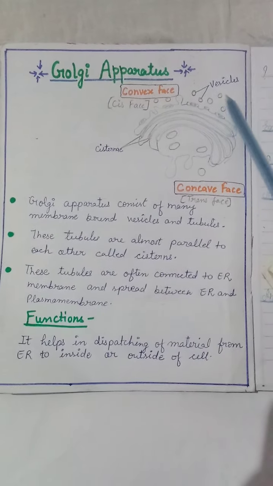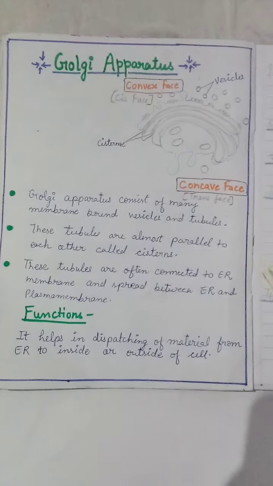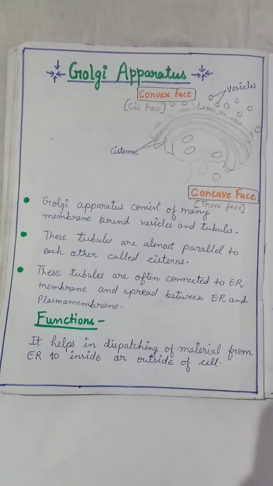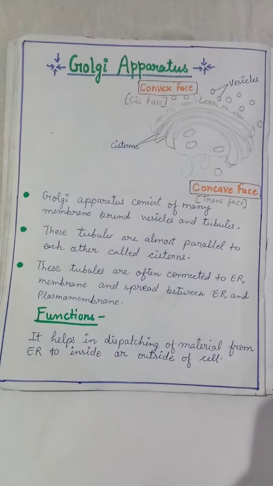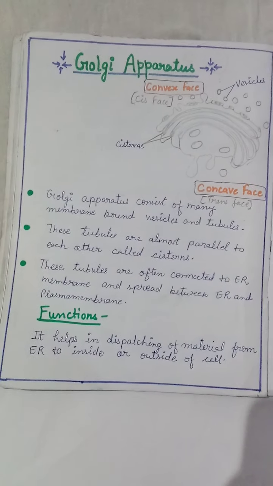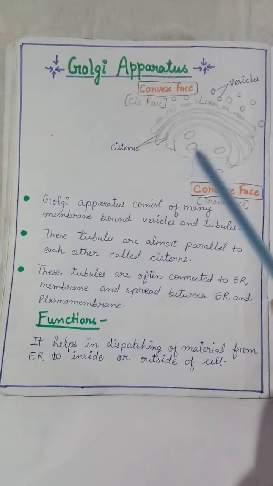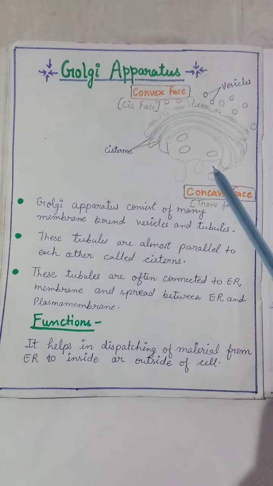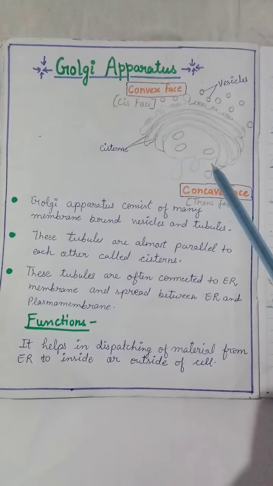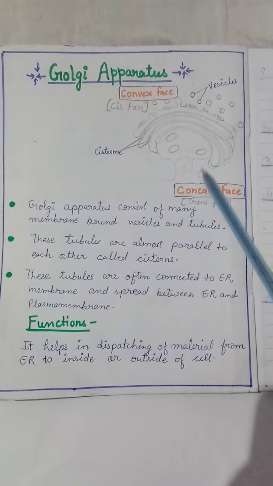This surface where these are present is called the convex surface. And the concave face is associated with a large number of vesicles, the Golgi vacuoles. These vacuoles may give rise to lysosomes. The concave surface helps in the rise of lysosomes. Lysosomes are another cell organelle, which are also important for the cell.